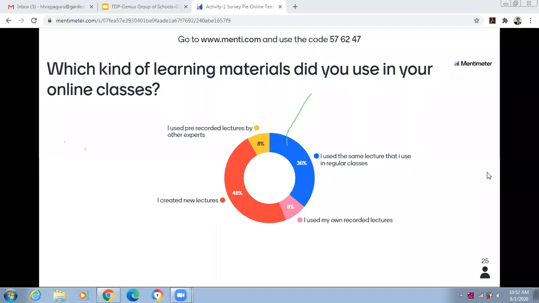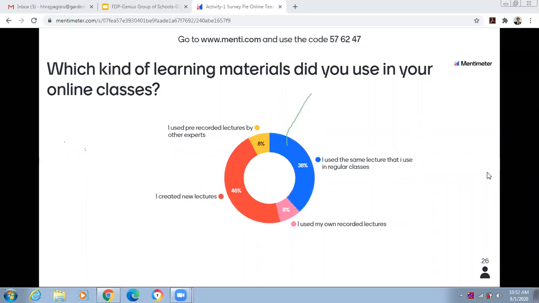Mentimeter, you can say, is a kind of student engagement tool which will keep your students engaged. Okay, 27 people have responded.